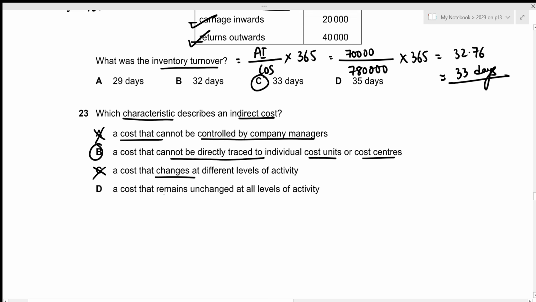Then the fourth one is a cost that remains unchanged at all levels of activity. Again, even though we are looking at indirect costs, these can change at certain levels of activity, right? Which is why the fourth characteristic will also be incorrect.